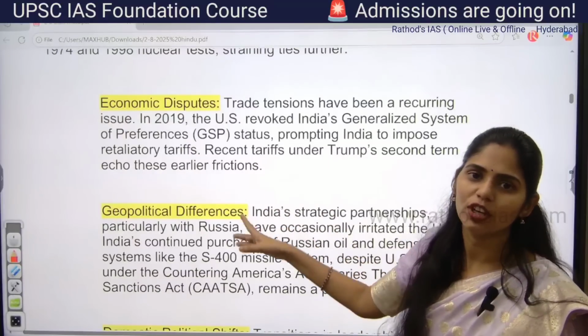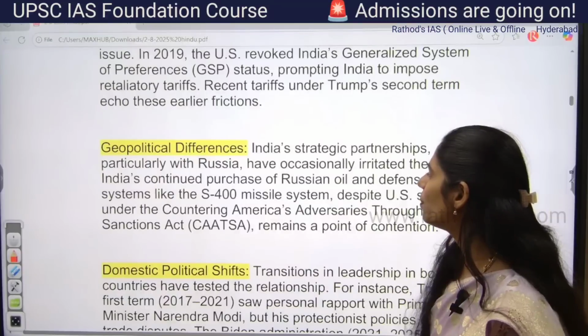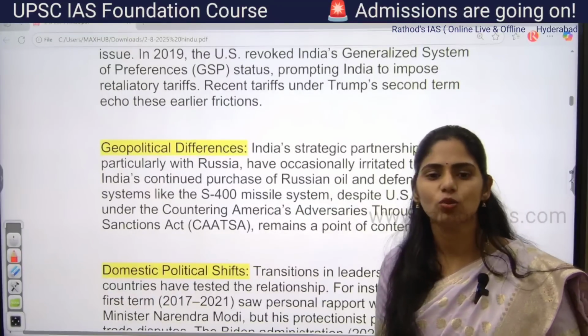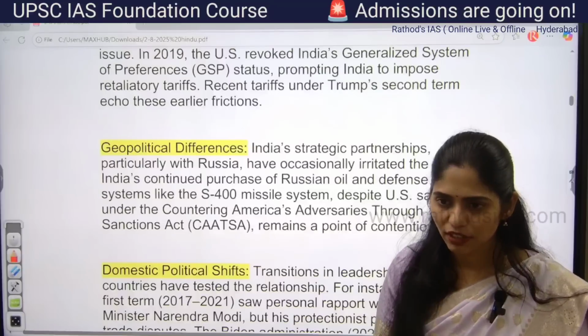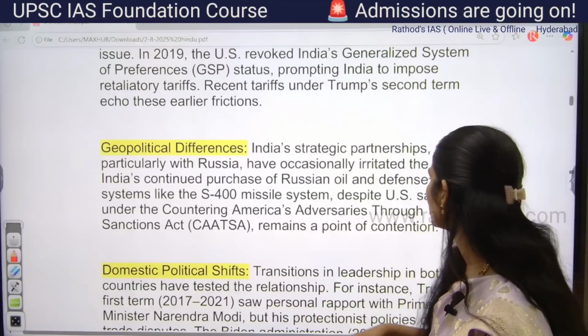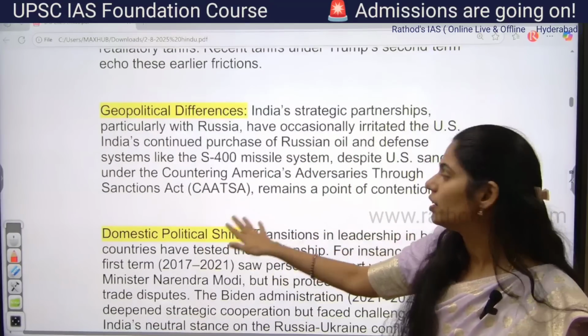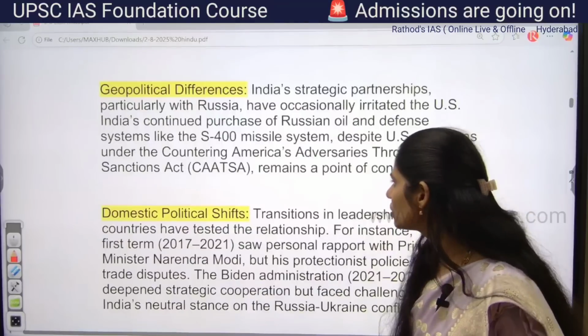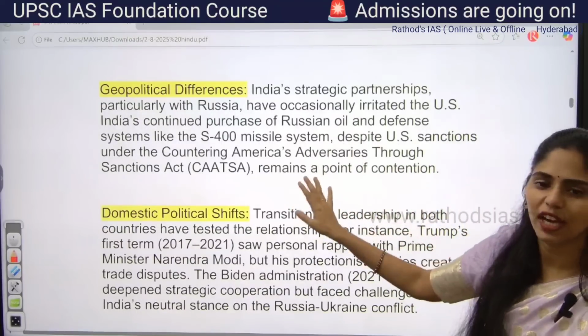Again, this is one more issue between India and US. There are always geopolitical differences between India and US because India is tilted toward Russia, because we are getting military equipment and oil from Russia, despite CAATSA, that is Countering America's Adversaries Through Sanctions Act. So because of this, there is a point of contention between India and US.